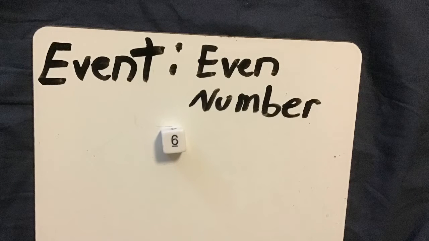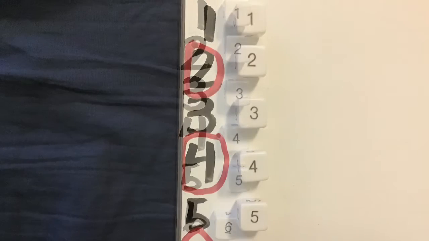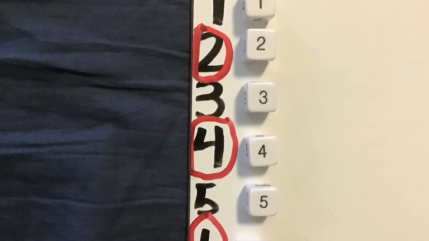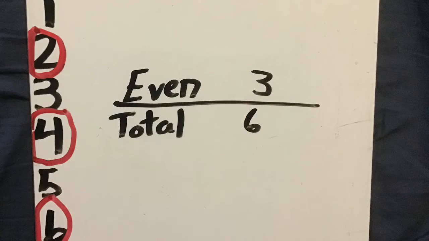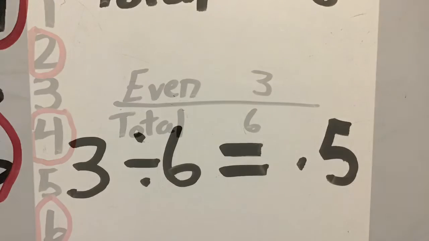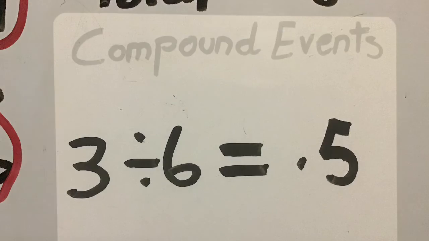I want to roll an even number on this dice. When I roll the dice, here are all the possible events that could happen. I've circled the ones that are even, rolling a 2, 4, or 6. So there are 3 chances of getting an even number and 6 total chances. So 3 divided by 6 is 0.5. This means it is just as likely that I roll an even number as an odd number.